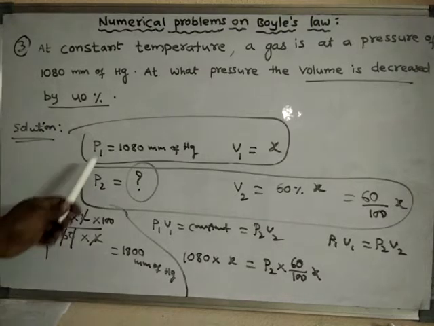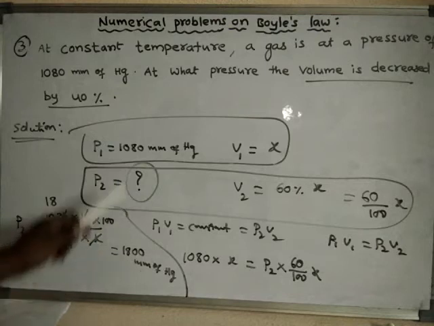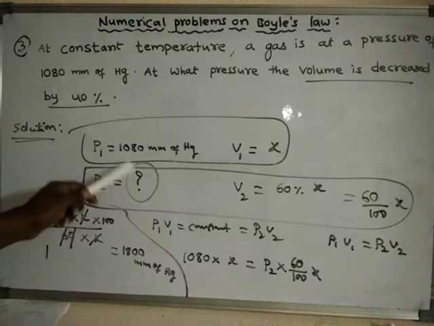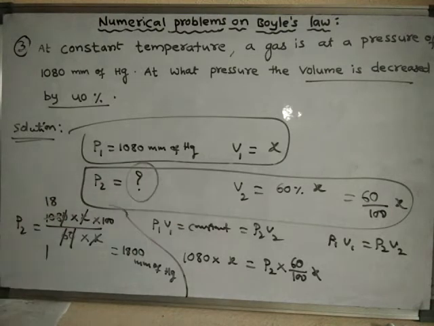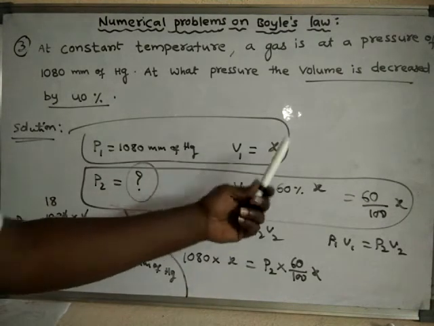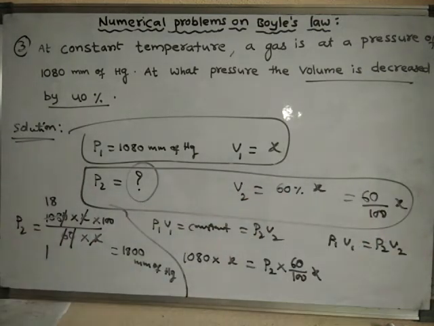When the pressure is changed from 1080 to 1800 millimeters of mercury, that means when pressure is increased, volume automatically decreases. If the initial volume is X, then the final volume is 60% of X. Like this we can discuss. Now we'll discuss some other problems.